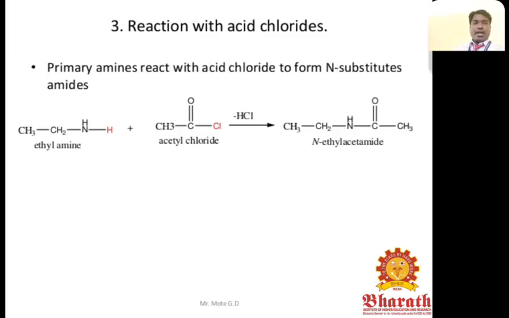Reaction with acid chlorides. The primary amines react with acid chloride to form N-substituted amides. For example, ethylamine reacted with acetyl chloride. The HCl is removed from this reaction. Finally, we can get N-ethyl acetamide.